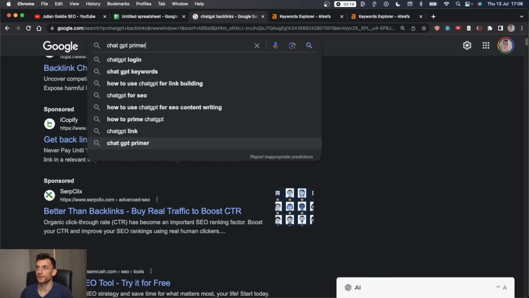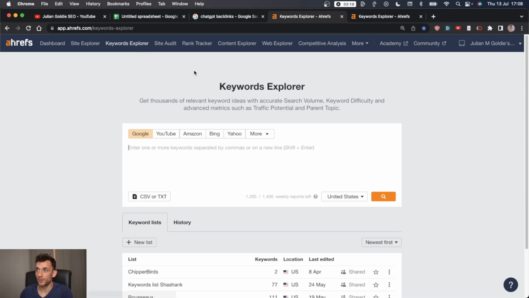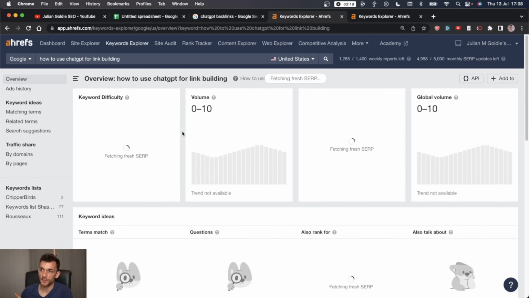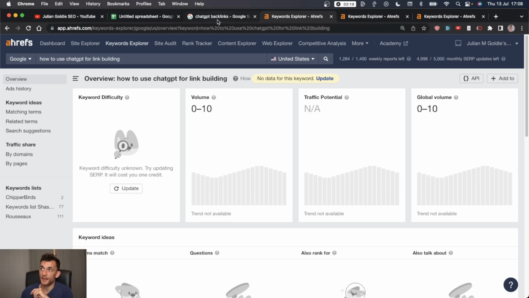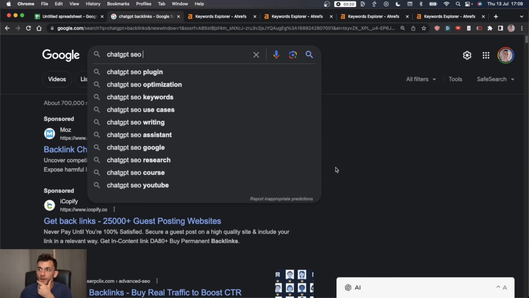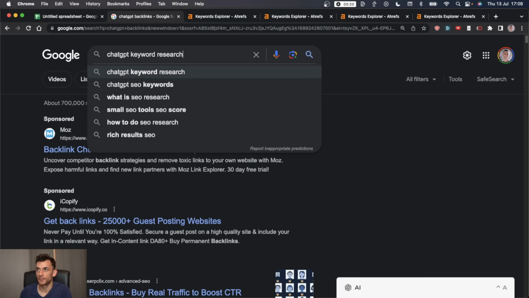What else could we use? Let's try taking how to use ChatGPT for link building. That's another auto suggest. This is one of the best ways to find trending keywords that wouldn't be obvious. Ahrefs wouldn't suggest, most other keyword research tools wouldn't suggest, but it's going to give you some good ideas. So ChatGPT SEO case study could be a great one. See what else we got. ChatGPT SEO keyword, maybe. SEO research. ChatGPT keyword research, that could be one.